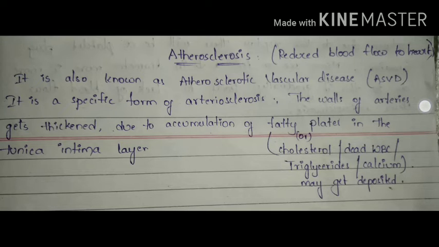This accumulation is due to cholesterol, dead WBC, triglycerides or calcium deposits. Due to all these depositions, there is an accumulation, and the walls of the arteries get thickened in the tunica intima layer.